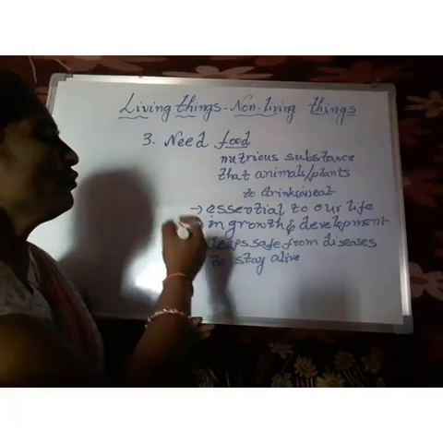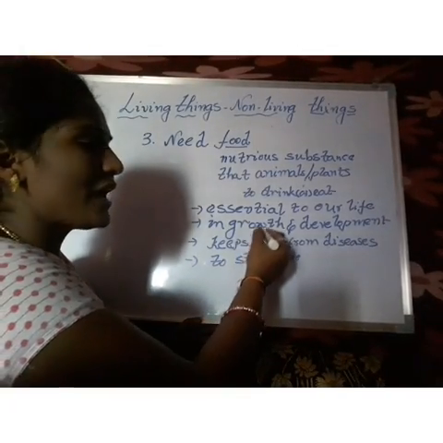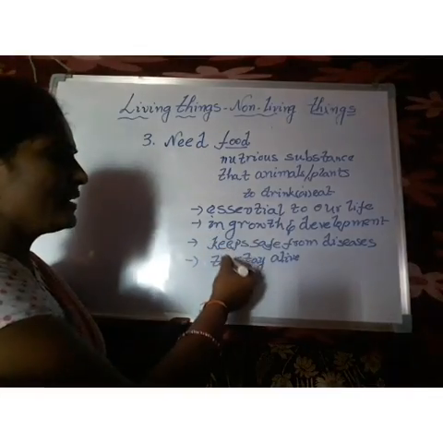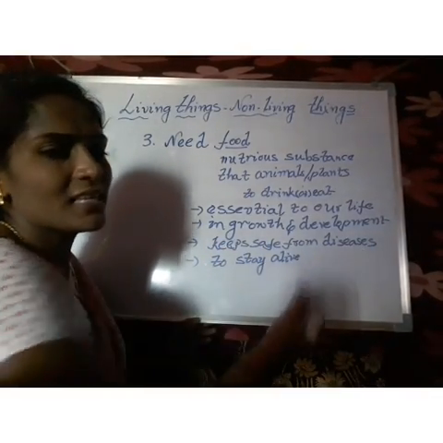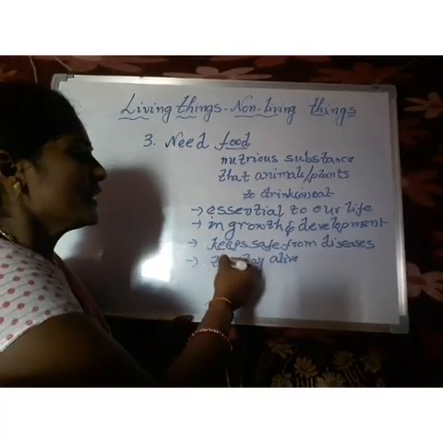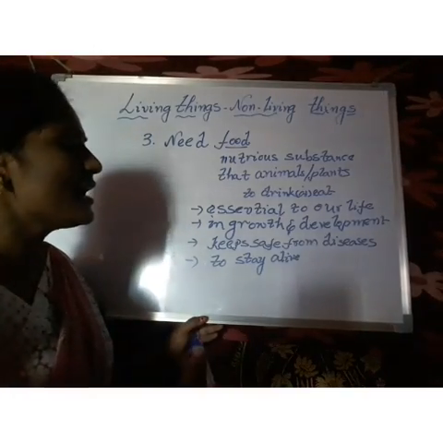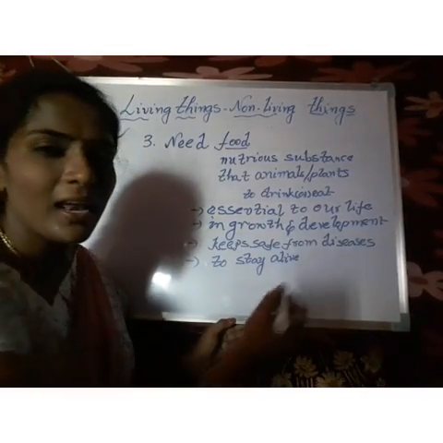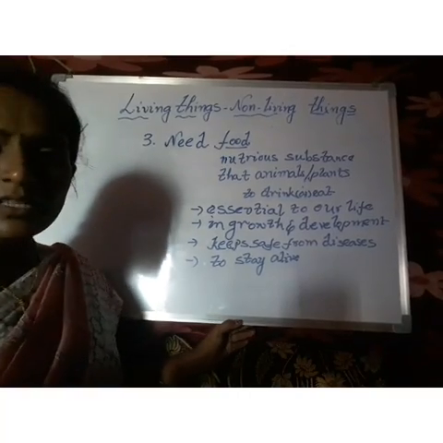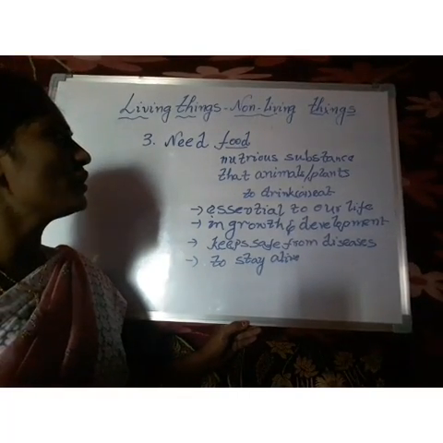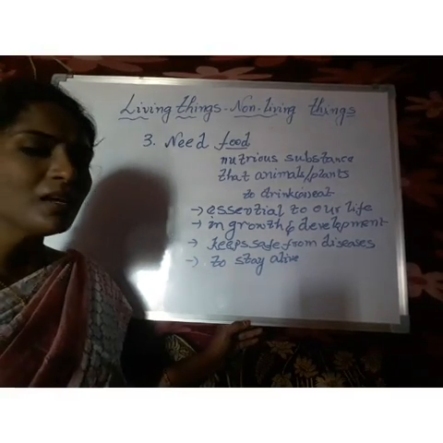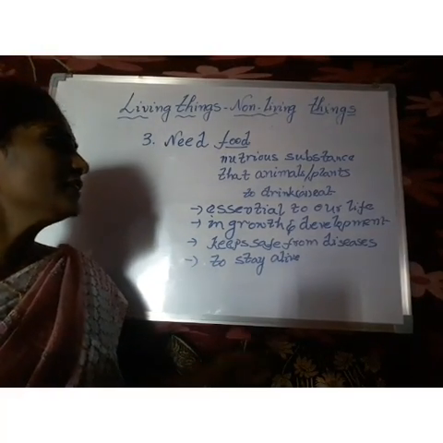Food helps in growth and development, keeps us safe from diseases, and keeps us alive. This is the importance of food. And what is the definition of food? Nutritious substance that animals or plants eat or drink.